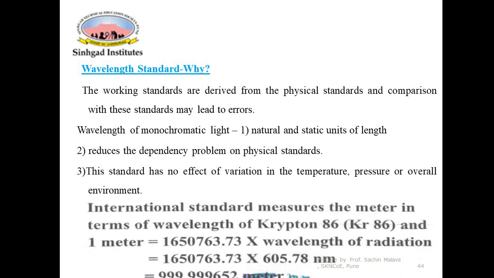It is a natural and static unit of length. It reduces a dependency problem on physical standards. This wavelength standard has no effect of variation in terms of temperature, pressure, or overall environment. So you just recall the disadvantages of the meter standards. So let us compare one by one.